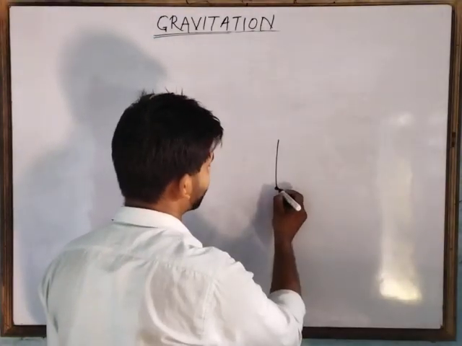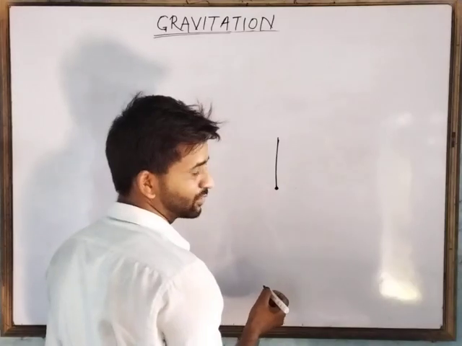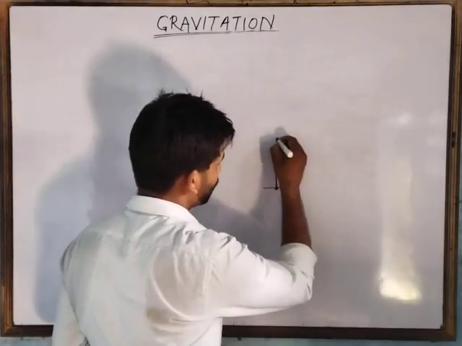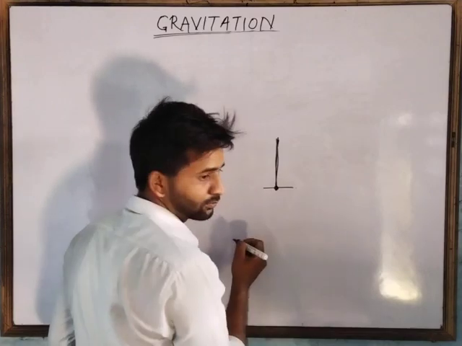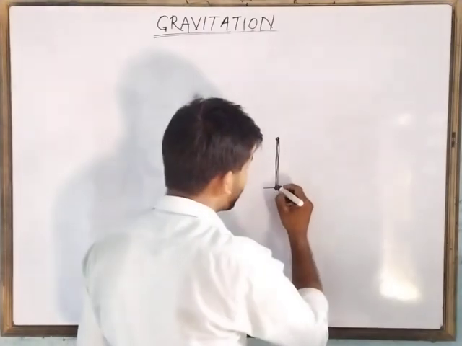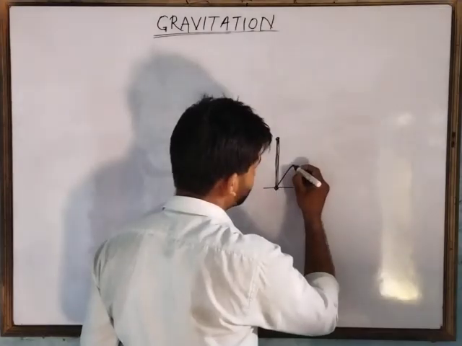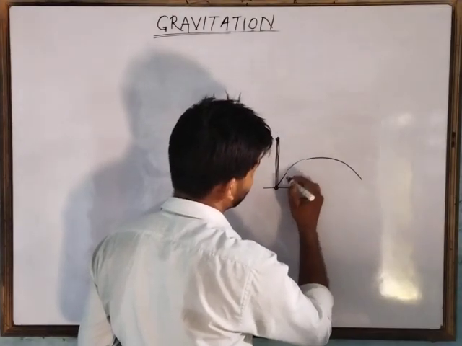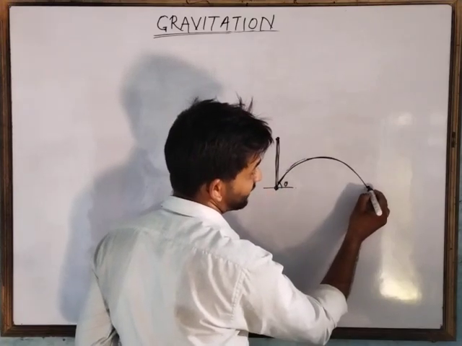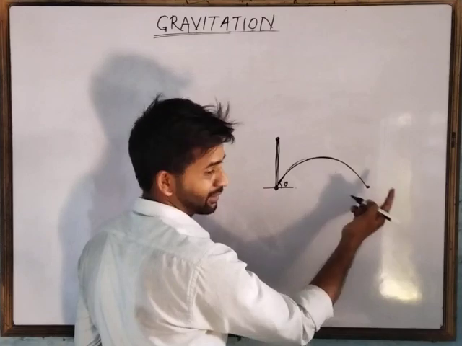When I throw the object in upward direction, perpendicular to the surface of earth, it follows the same path and falls down, right? After reaching maximum height, it falls down. But when I throw the same object with some angle, let's say theta, then it follows another path. But ultimately it falls down here, following another path.